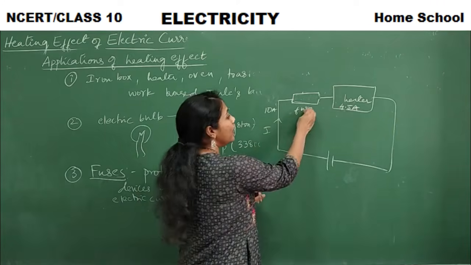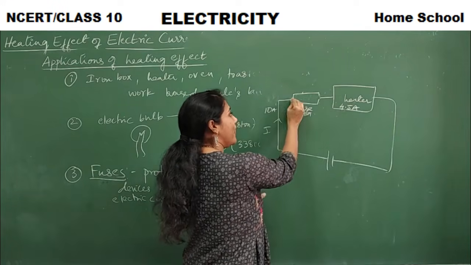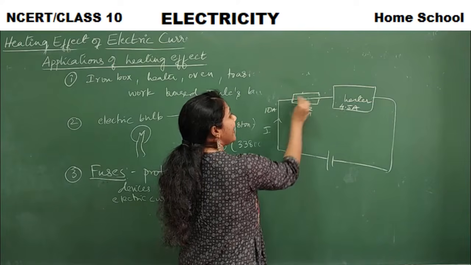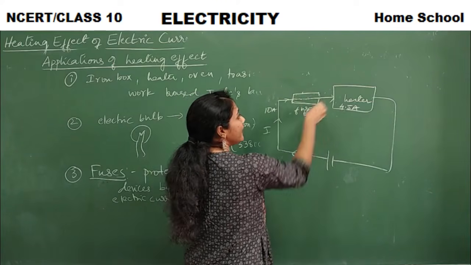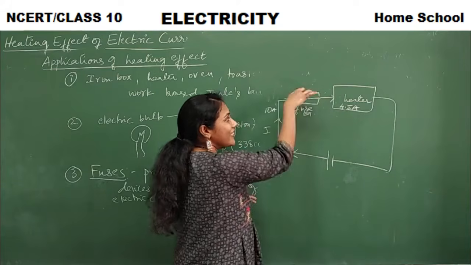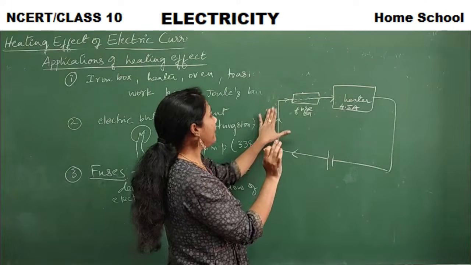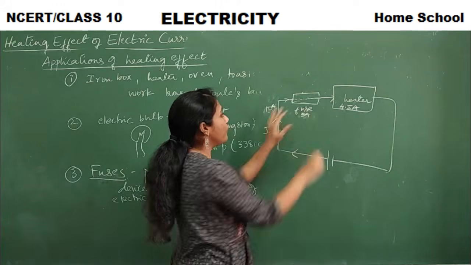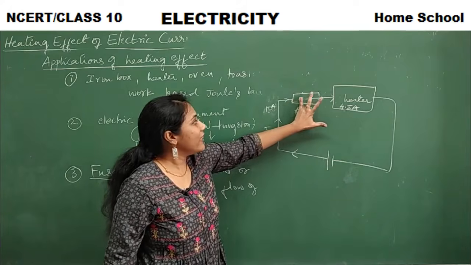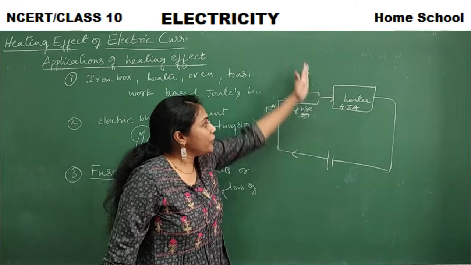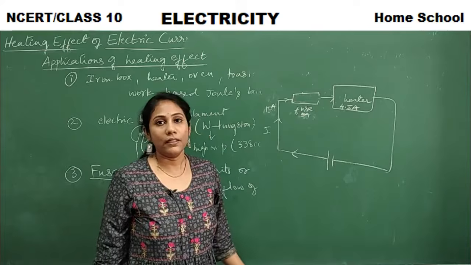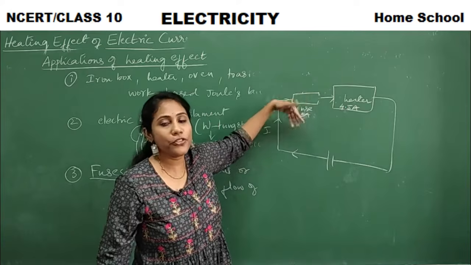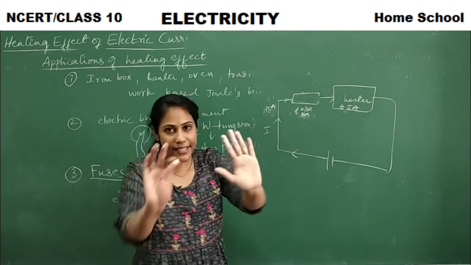Its capacity to hold is 5 amperes. Till 5 amperes of current is generated in a circuit, it can carry the current from this end to the device through the metallic wire that is inside. But if more than 5 amperes, that is 10 amperes, is given to a fuse, what happens? The metallic wire will get melted off, and the circuit connection will get broken, so that your device can be safer. The fuse will burn, the fuse will get damaged, but the device is safe.